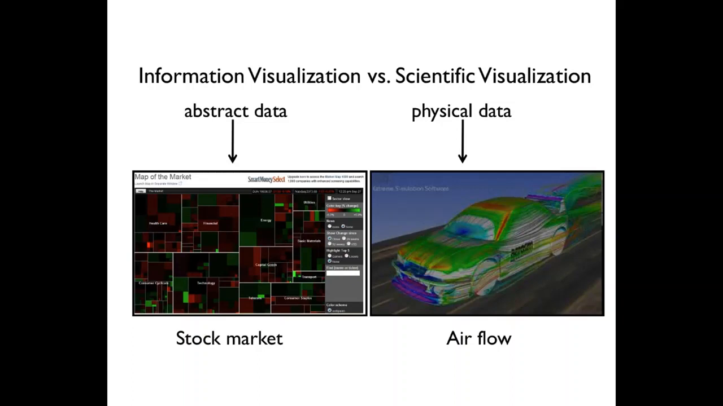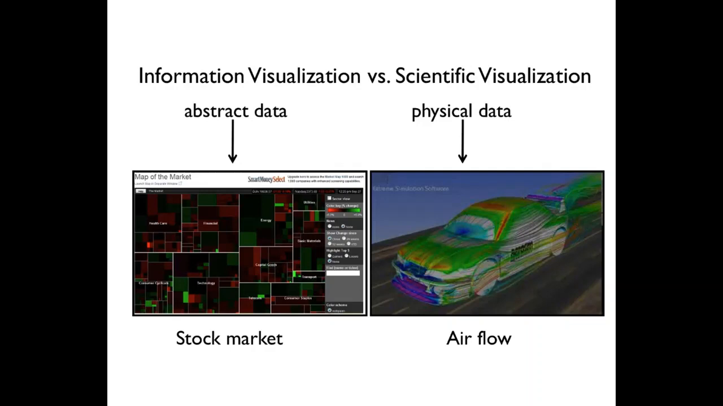Data visualization has two subfields. Information visualization deals with abstract data that does not have a representation in the real world, whereas scientific visualization deals with physical data that has a real-world representation. So the two fields use different approaches and methodologies.